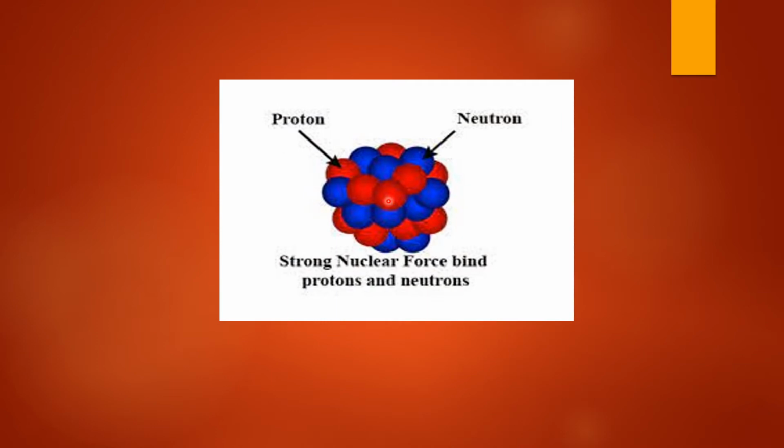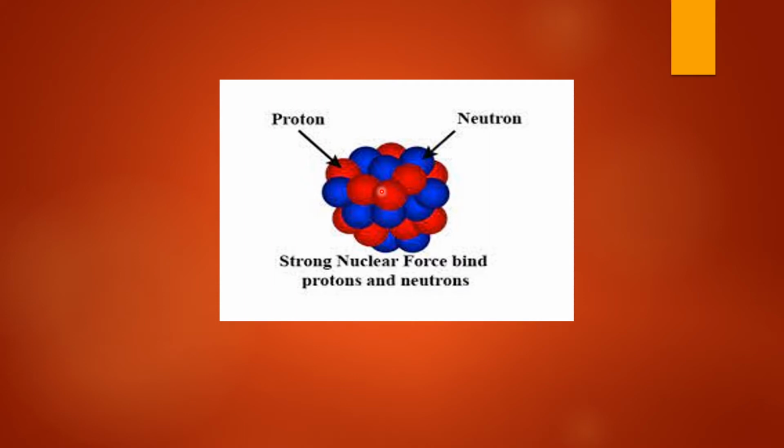Inside the nucleus, the protons and the neutrons are bound together because there is some attractive force which keeps them together. Otherwise, protons are positively charged, so they should actually repel each other. But the protons do not repel each other. In fact, they are bound to each other by this strong invisible force. So this attractive force which binds the protons and the neutrons together is the nuclear force.